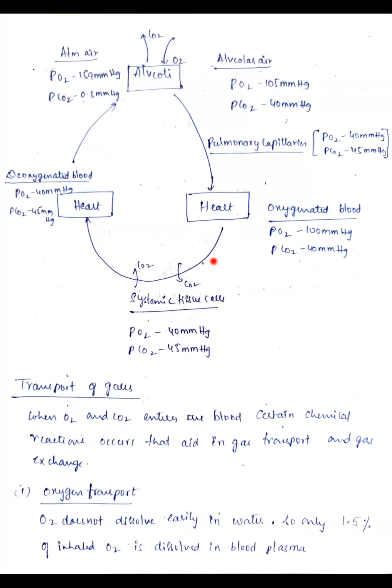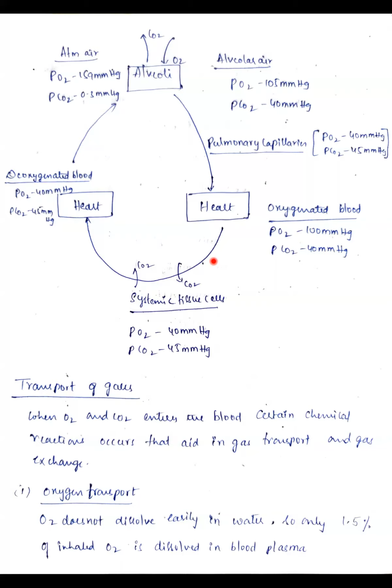Okay, next we'll see about the transport of gases. The next topic is transportation of different gases. Whenever the oxygen and carbon dioxide enter the blood, certain chemical reactions occur inside the blood that help in the transportation of gases and also in the exchange of the gases. Is it clear?